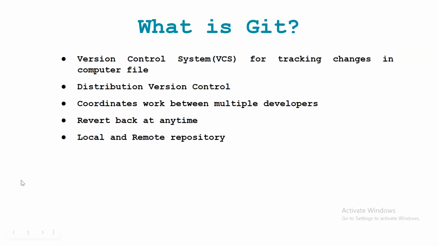Here, as I said, it is a distributed version control system. Whatever work is done is distributed, right? Any member of the project team or group can work on that project. If different people are working on different modules, they will all work separately on these modules and update them on the remote repository, right?